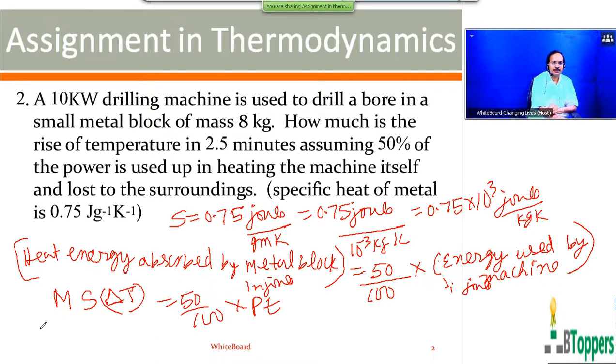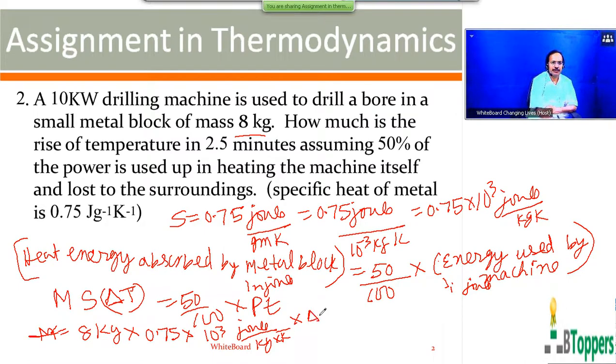The mass of the block is 8 kg on the left hand side. The specific heat of the block we have written as 0.75 into 10 cube joule per kg per degree Kelvin.